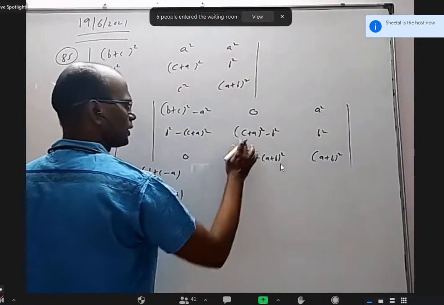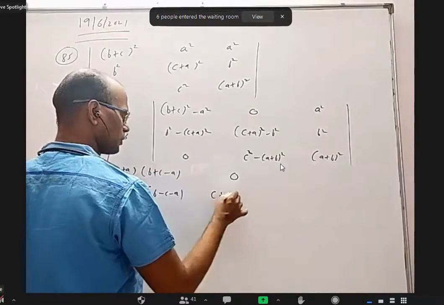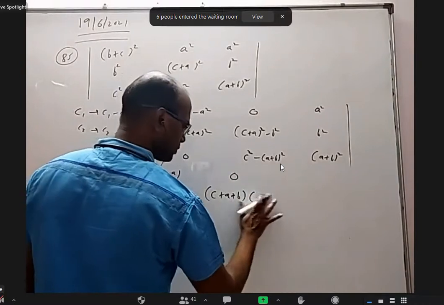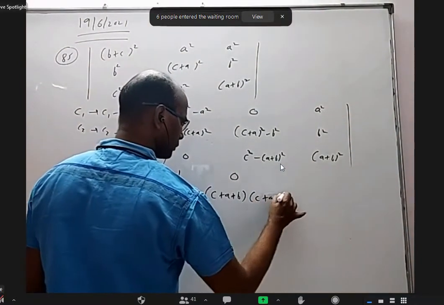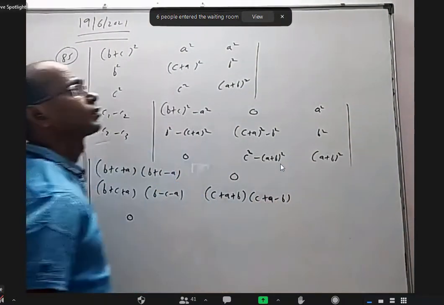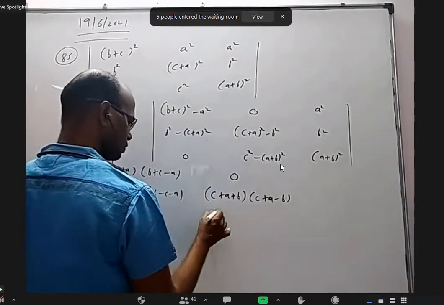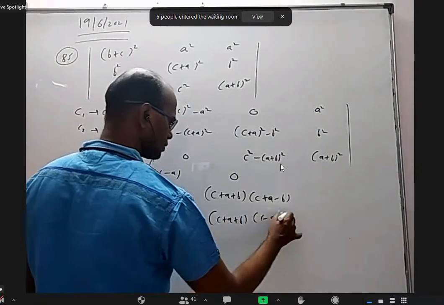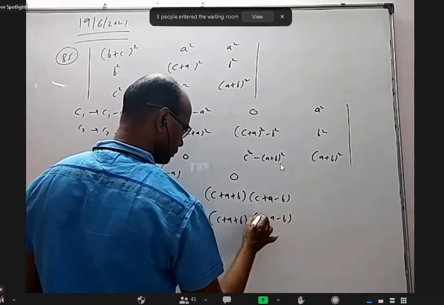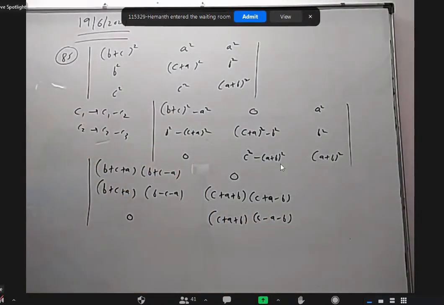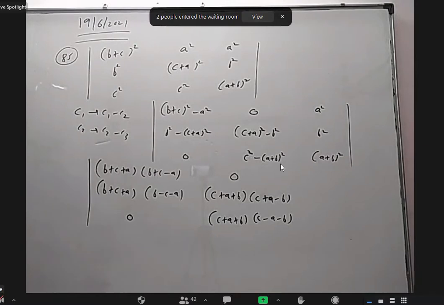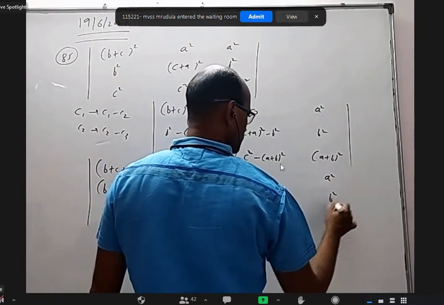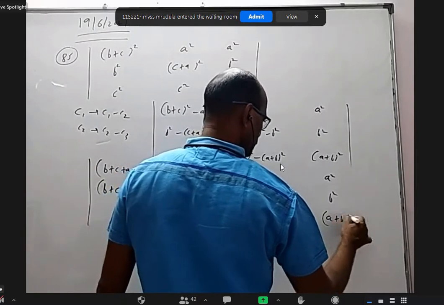Here 0, here a square minus b square: (c plus a plus b) into (c plus a minus b). Here also the a square minus b square formula: (c plus a plus b) into (c minus a minus b). Plus third column as it is, a square, b square, and (a plus b) whole square.